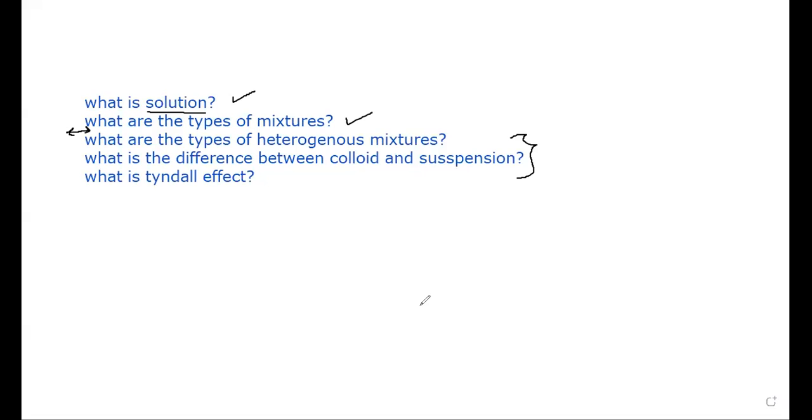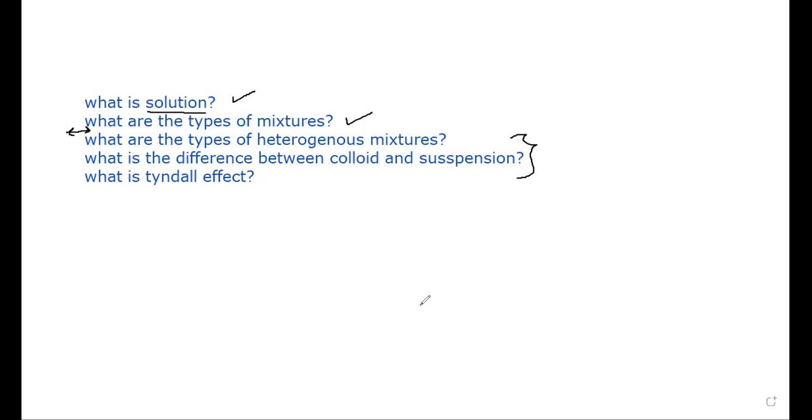While colloid has smaller particles. So what happens to the colloid? The particles stay distributed equally. They don't dissolve but keep distributed evenly. That's why it looks like a homogeneous mixture. When you look at milk, you never imagine it is a heterogeneous mixture because it looks homogeneous, with the same look. But under a microscope you find that the particles are equally distributed in the beaker.